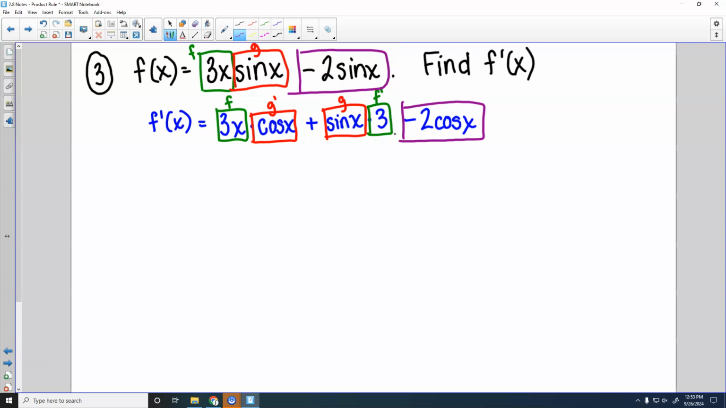Okay. This can't really simplify much. They'll probably clean it up a little bit. They'll probably write 3x cosine x plus 3 sine x minus 2 cosine x. Can you put the cosines together? You cannot, because this cosine has this x out here, so it can't be combined. So you would just leave it like that. Okay, questions?